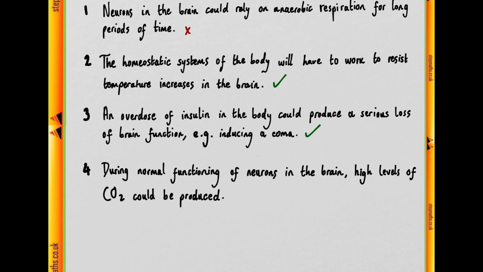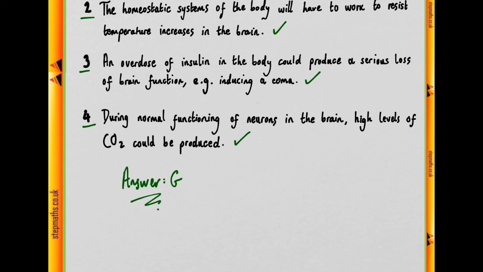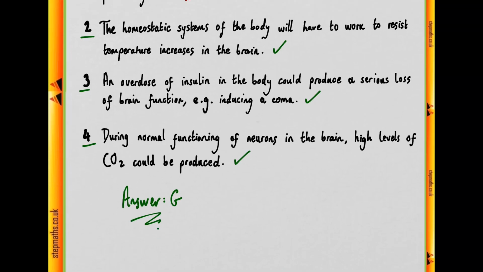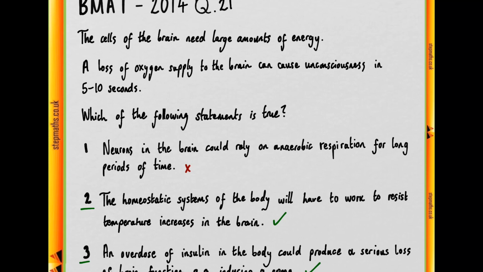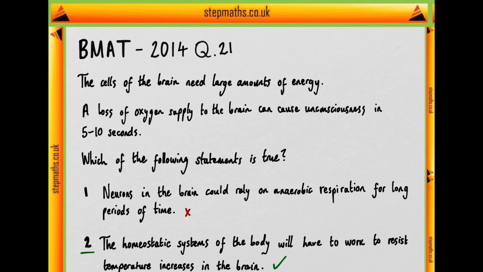Okay, moving on to statement 4, we're told that during normal functioning of neurons in the brain, high levels of CO2 could be produced. Again, we're being asked about respiration here, and CO2 is a byproduct of respiration. So we can see that statements 2, 3 and 4 are correct, and our answer is therefore going to be option G.